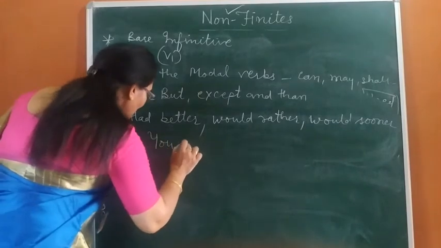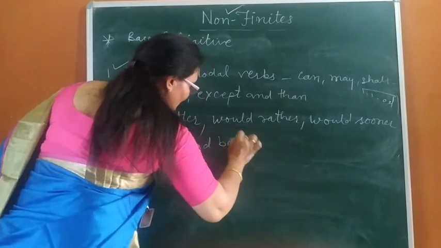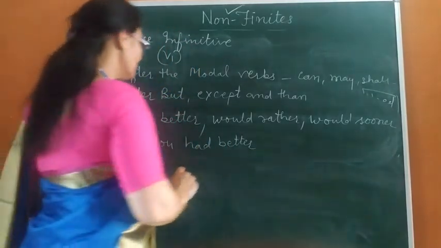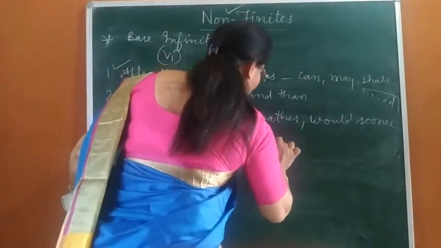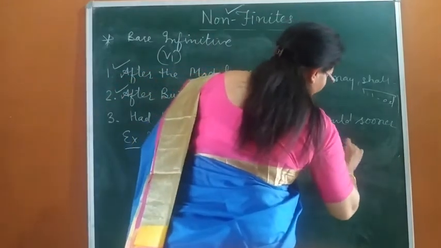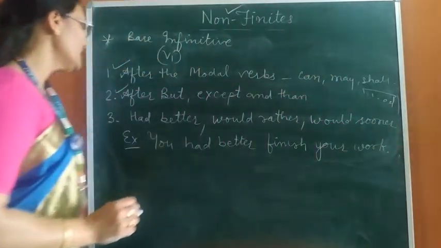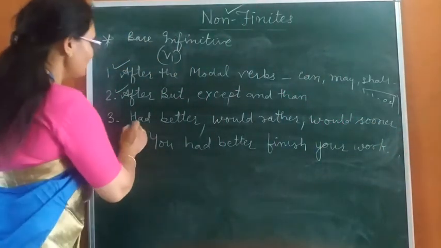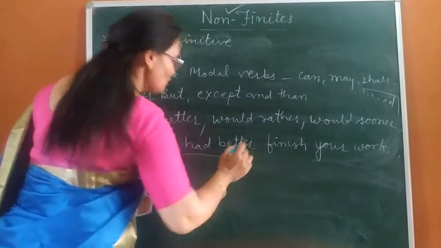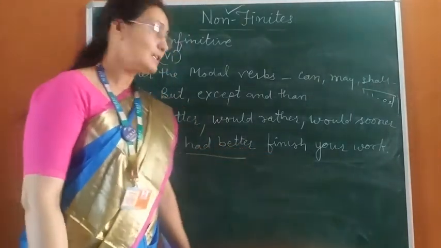You had better finish your work. Dear students, it is the example of had better. I have used here had better. You had better finish your work.